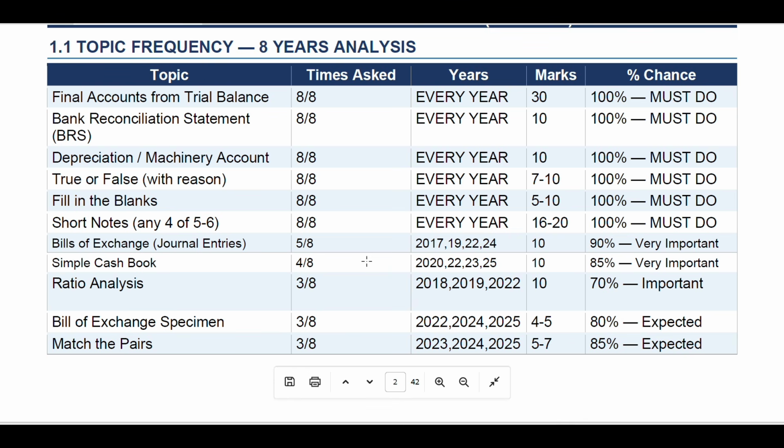These are the last year's expected questions. Last year bill of exchange was asked and they matched the pair. So this is the analysis of questions. These are the topics and the questions that will be there.